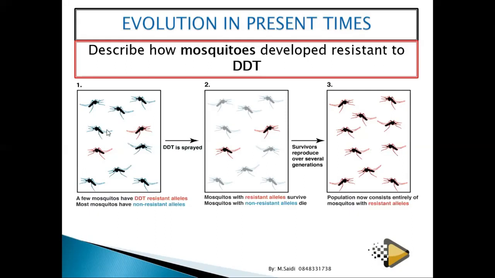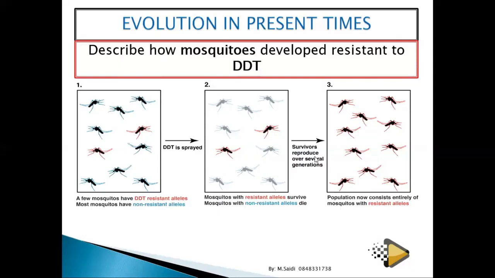To DDT. So at the first application, there is variation among these mosquitoes whereby some are resistant and some are non-resistant. But the ones which are non-resistant are very many compared to those which are resistant. So when you apply it, the many which are non-resistant are going to die. You see them, they're fading out, while those which are resistant will survive. These resistant ones will pass their genes to the next generation, and will produce in large numbers.